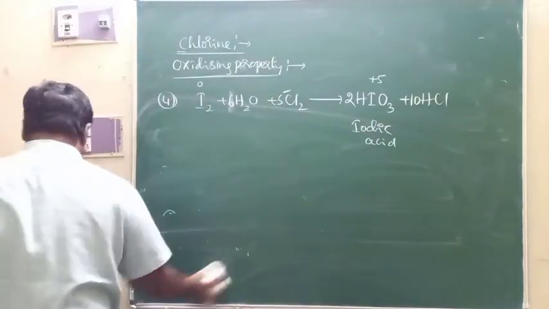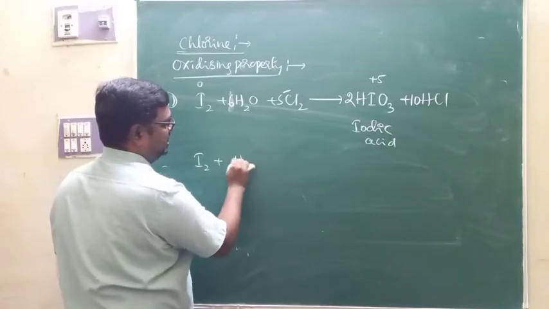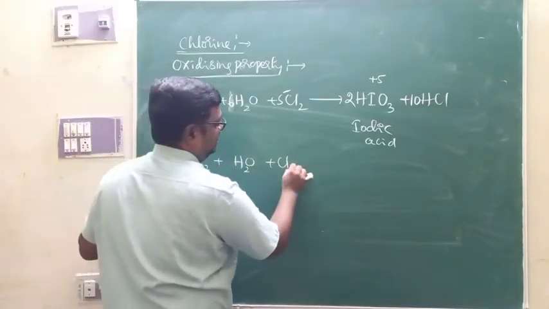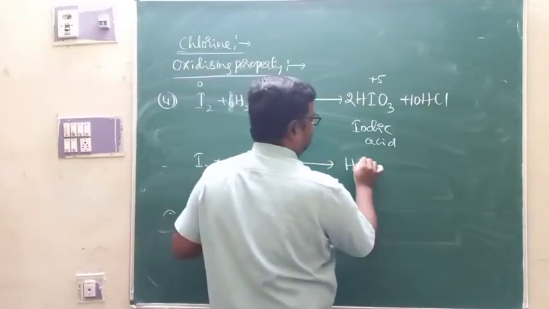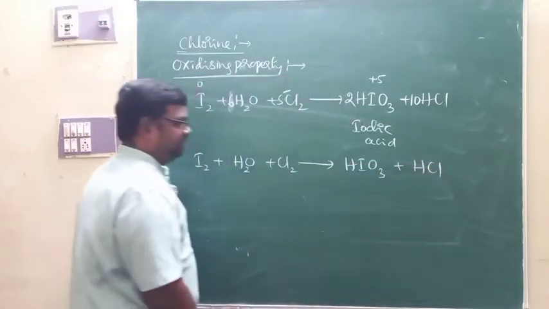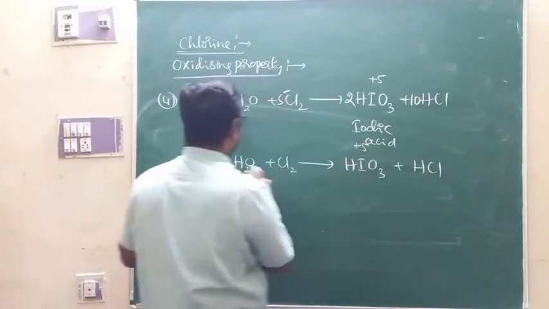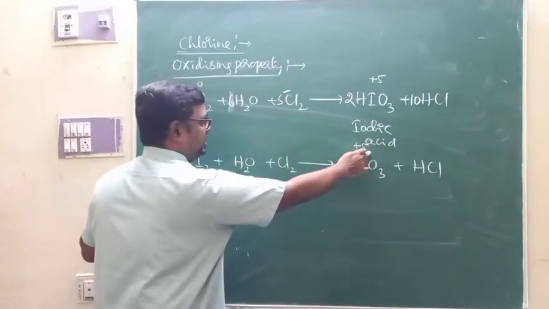Look at it once more. This is iodine reacting with chlorine in presence of water to give iodic acid HIO3, along with the formation of HCl. Oxidation number of iodine is 0, and here it is plus 5. What is the change? 5.